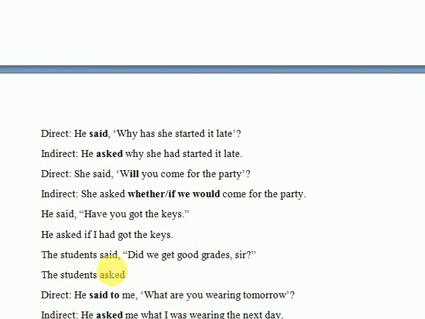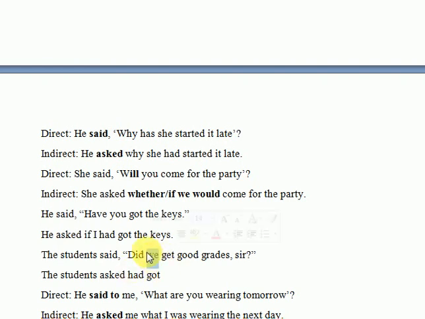The students asked, did get. Did get suggests that this is the past indefinite. And according to the rules, the past indefinite would change into the past perfect if our reporting verb is in the past. And yes, we have spotted that our reporting verb is in the past. So if I simply go on step by step with the change of the sentence, did get would change into had got. Okay.